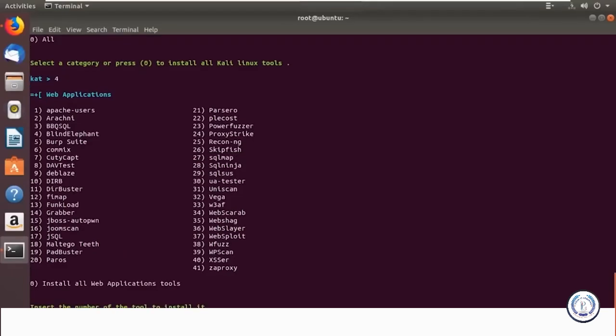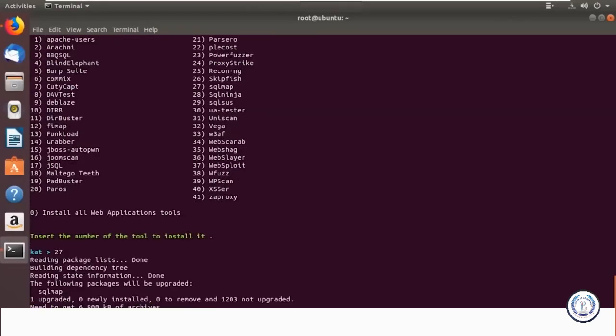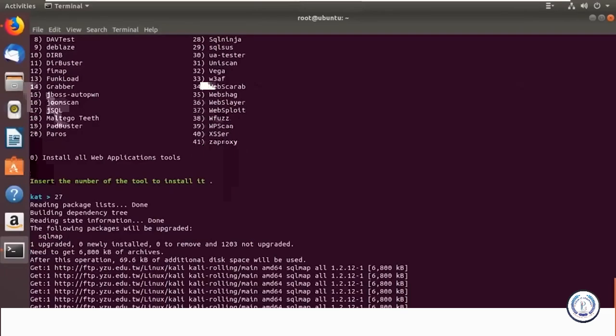So as you can see, it's installing. It's as easy as that, guys. I just showed you how to install SQLmap, which is there in web application tools. You can go ahead and do that for other types of tools as well. Suppose you want to install all the tools, you can go for zero, as in click on the zero option.